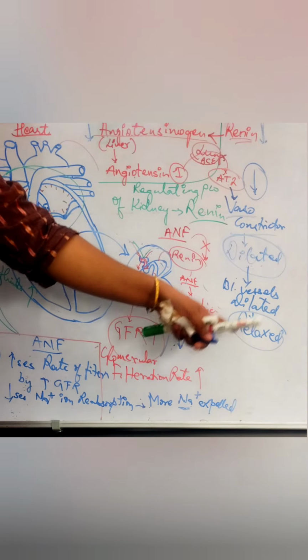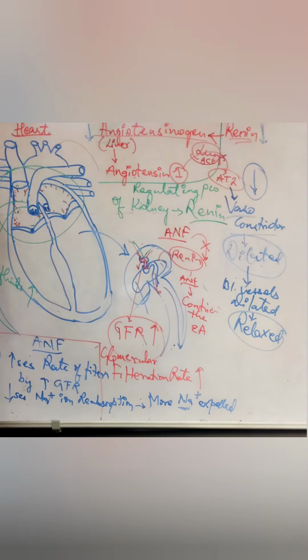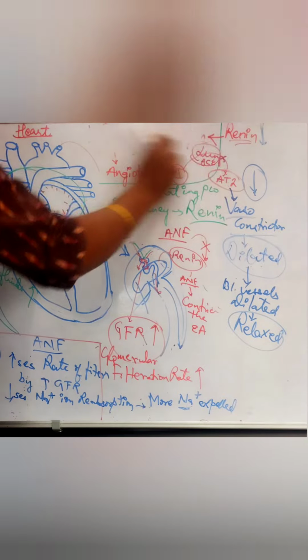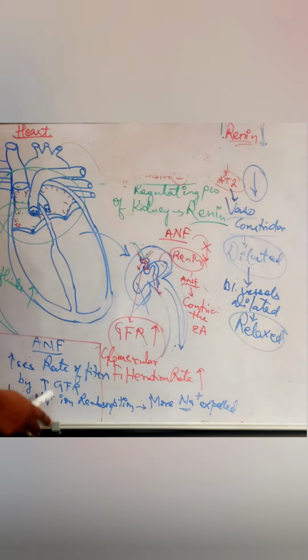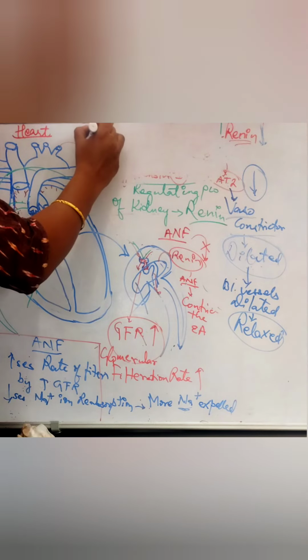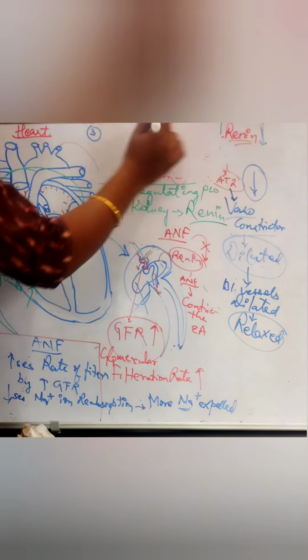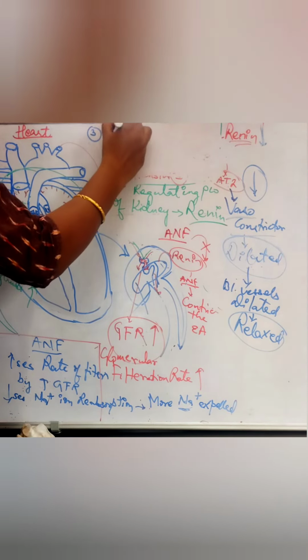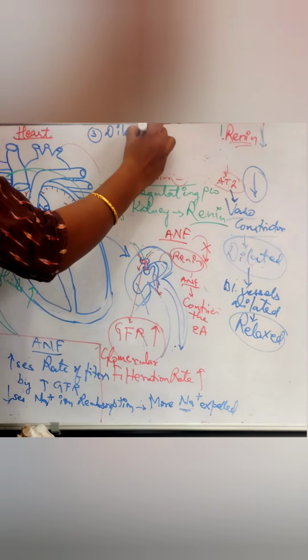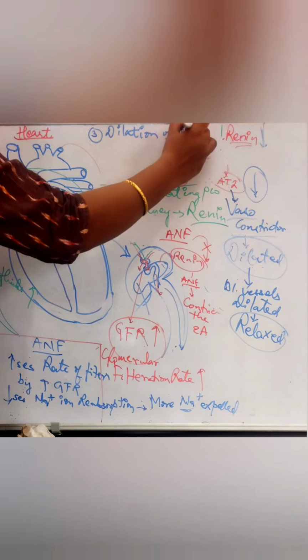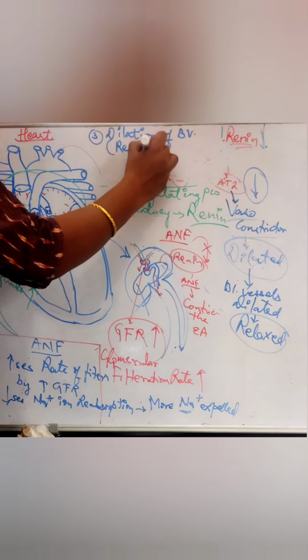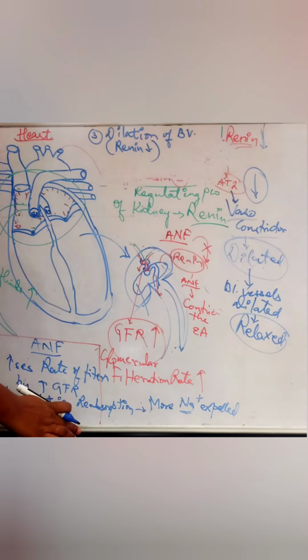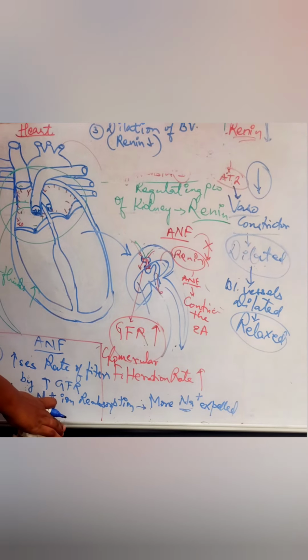So the third function of ANF is dilation of blood vessels, by decreasing renin production. So this is the third function.